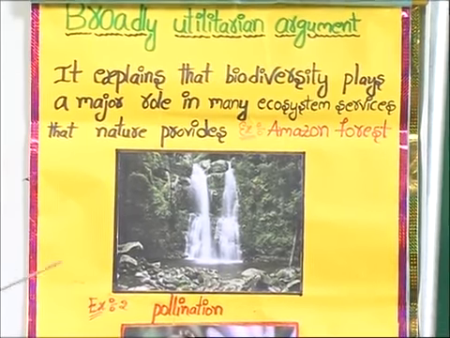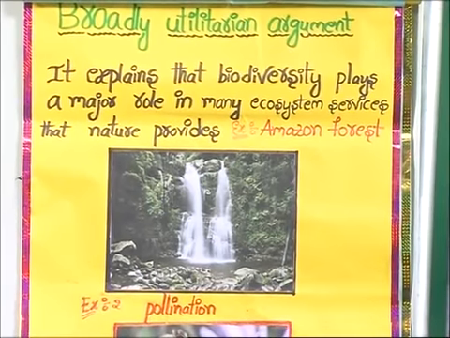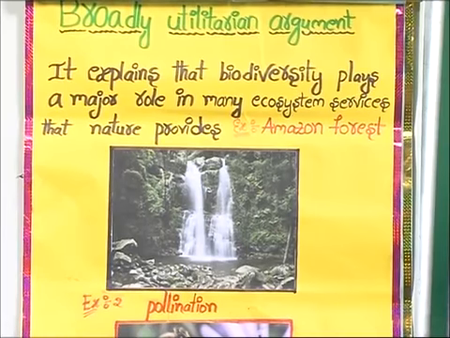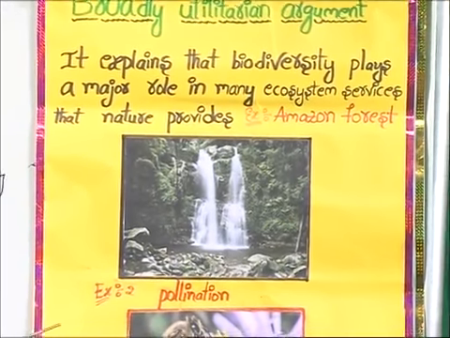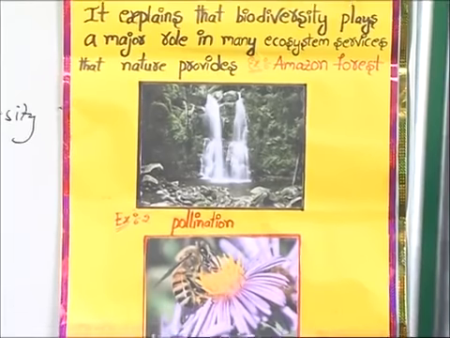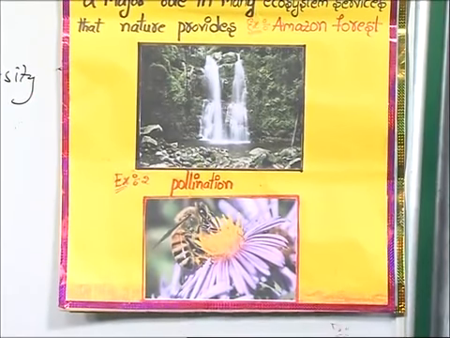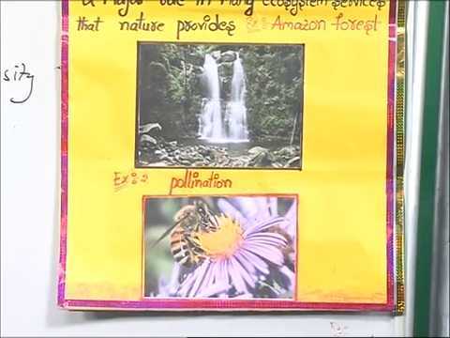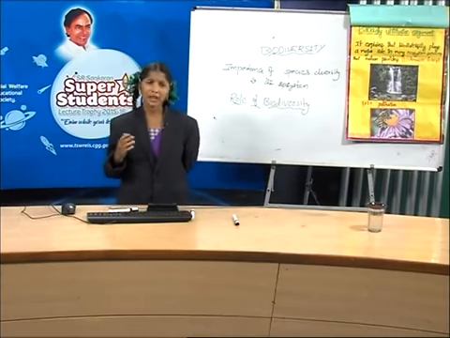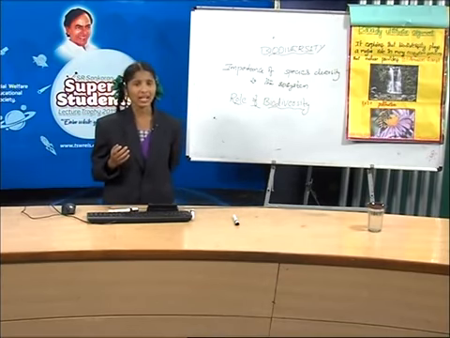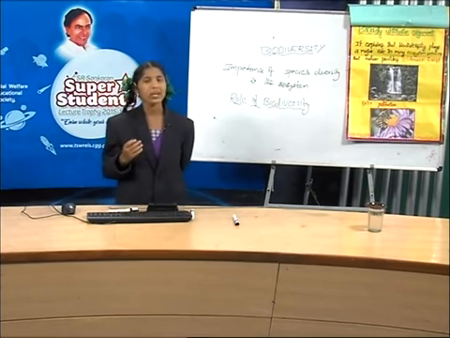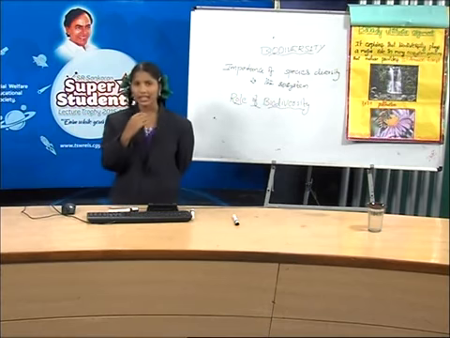Here, the Amazon rainforest produces 20% of the total oxygen in the Earth's atmosphere. And not only that, pollination by pollinating agents like bees, birds, bats, without which plants cannot produce fruits or seeds. And there are other benefits also, like the pleasure derived by taking a walk in the woods. This is about the broadly utilitarian argument.